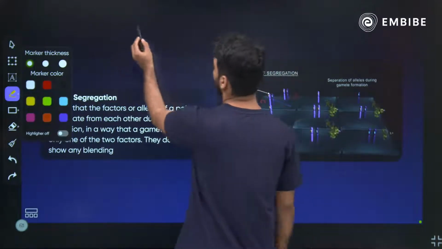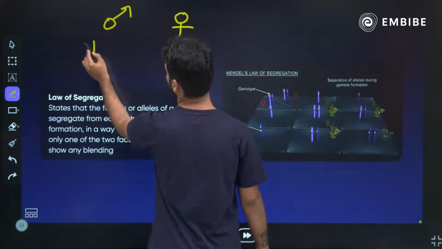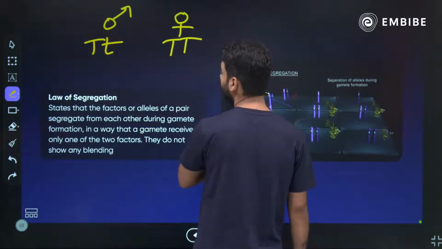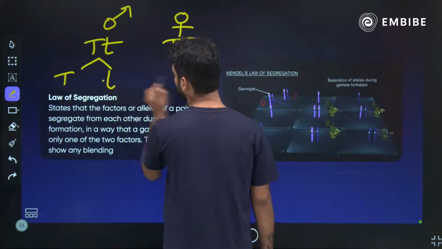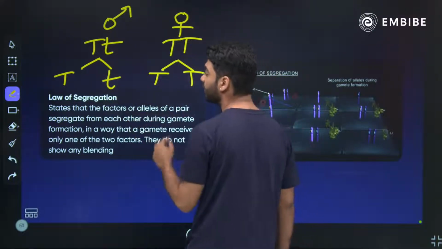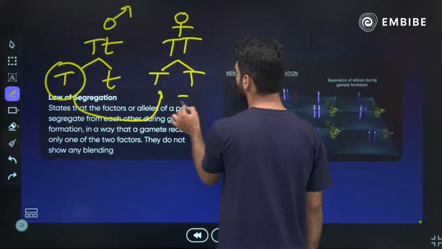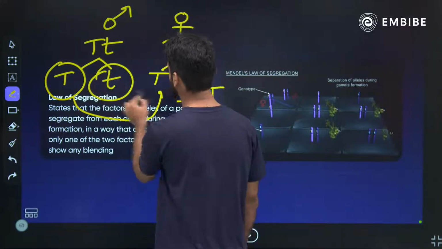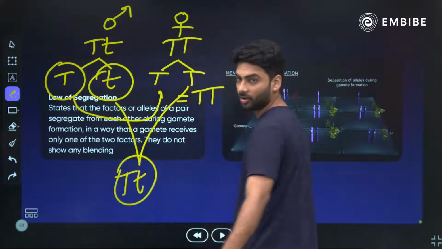So say the father and the mother. The father is hybrid tall and the mother is pure tall. Now the father's sperm will have either T or small t, and the mother's ovum will have T or T. If the father's T combines with the mother's T, the child will be a pure tall. If the father's small t combines with the mother's T, the child will be a hybrid tall, right?